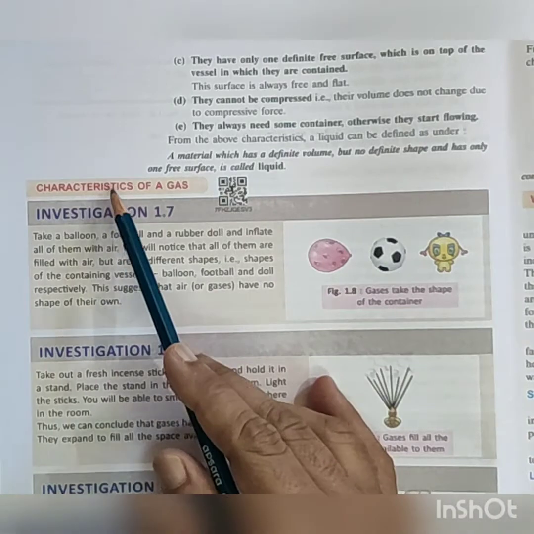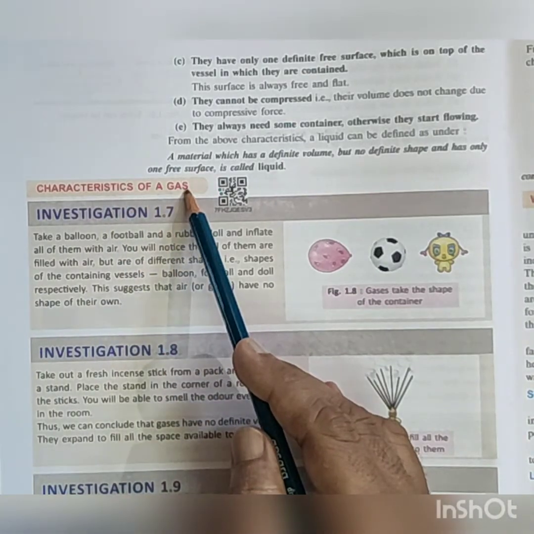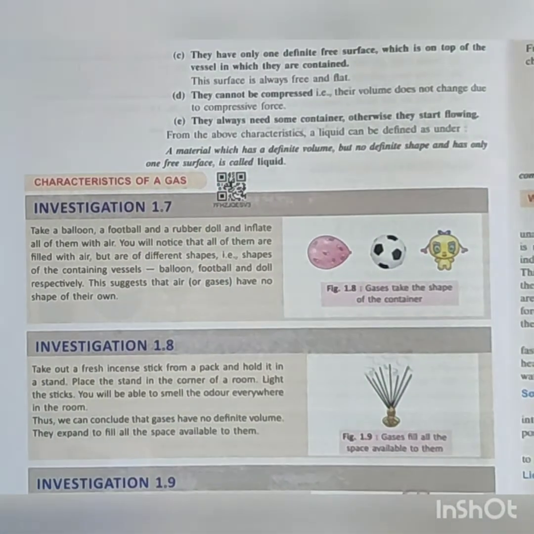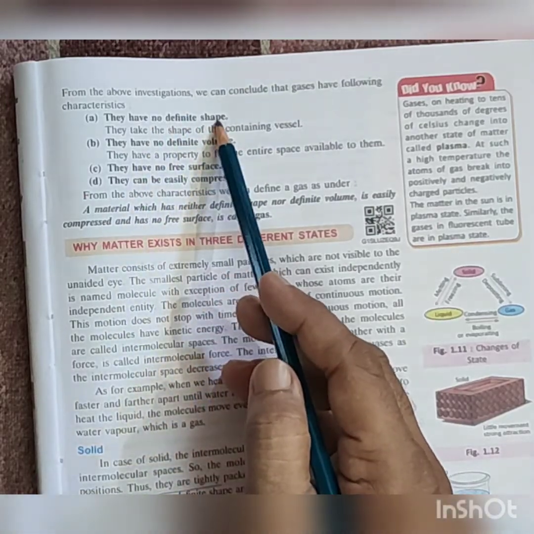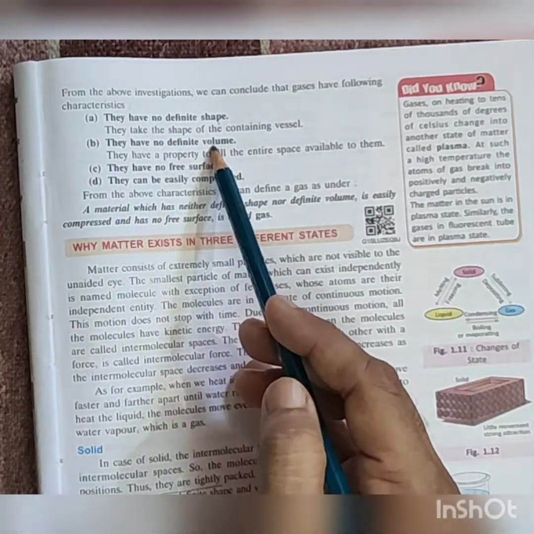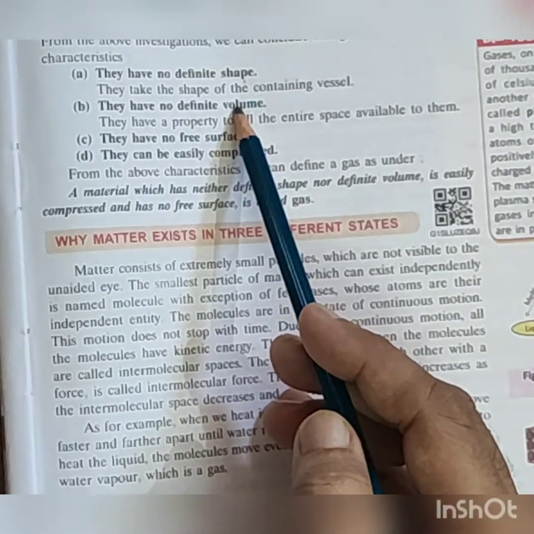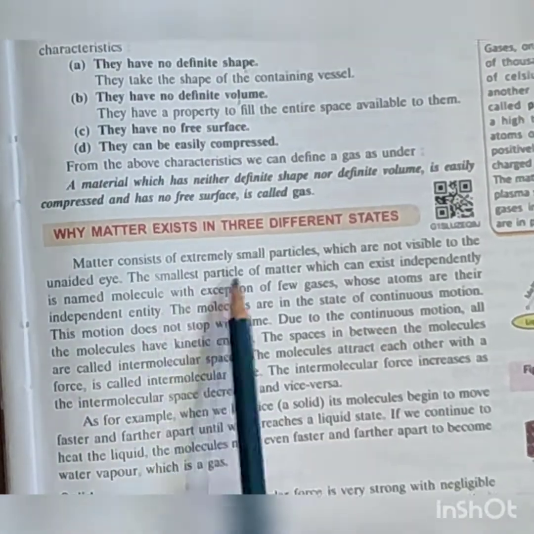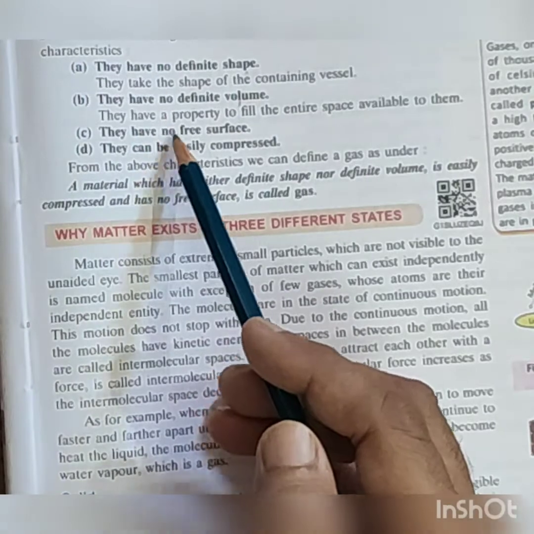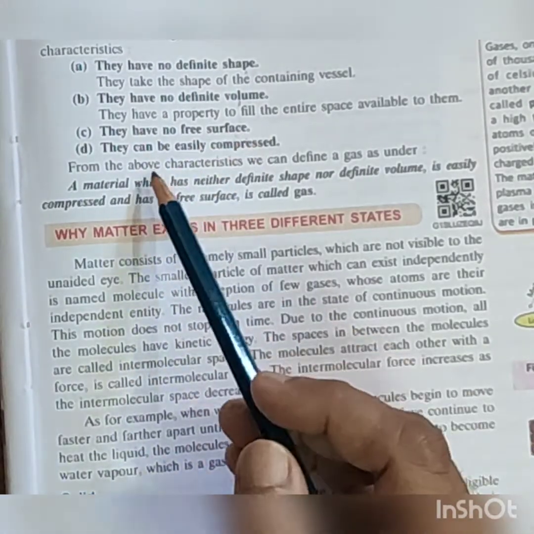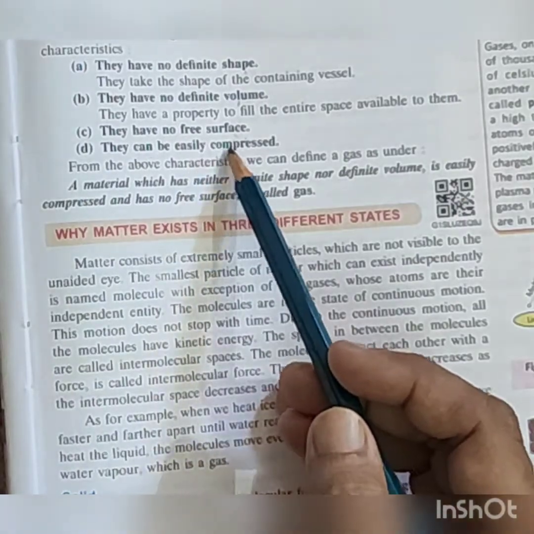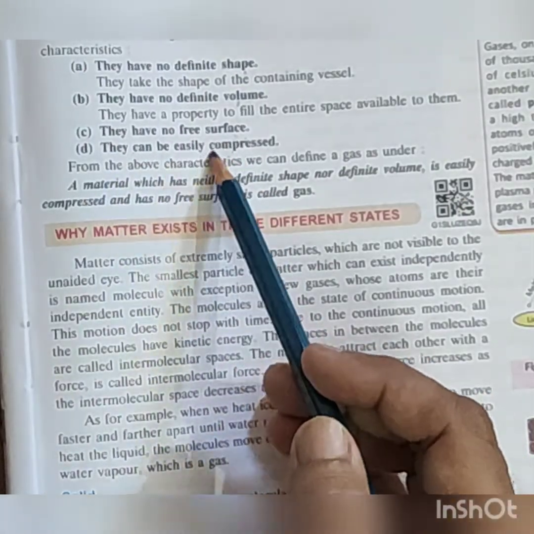Next we have the characteristics of a gas. They have no definite shape. They have no definite volume also. They have no free surface. They can be compressed easily. We know that gas can be compressed easily.